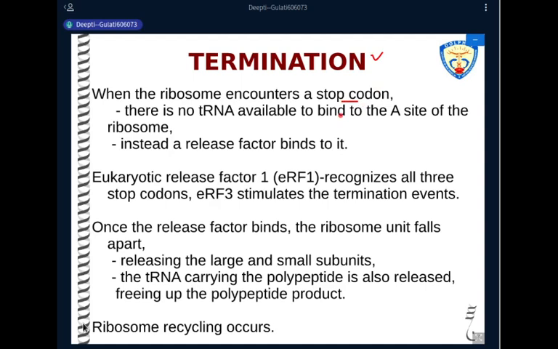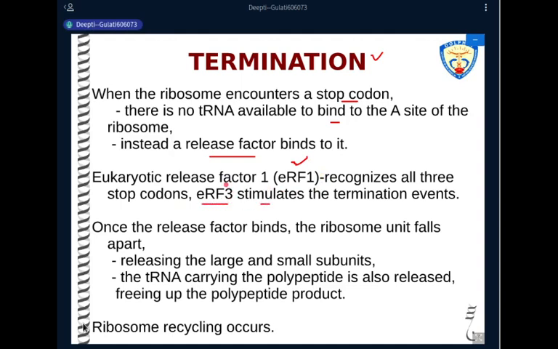Again, same thing, when a stop codon reaches the A site, there is no tRNA available in the cell which has anticodons complementary to any of the 3 stop codons. So there is no tRNA available to bind to the A site on the ribosome. So what will bind? Again, a release factor binds. Eukaryotic systems have only one release factor, which recognizes all the 3 stop codons. That release factor is known as RF1. But the activity of this release factor is stimulated by RF3.